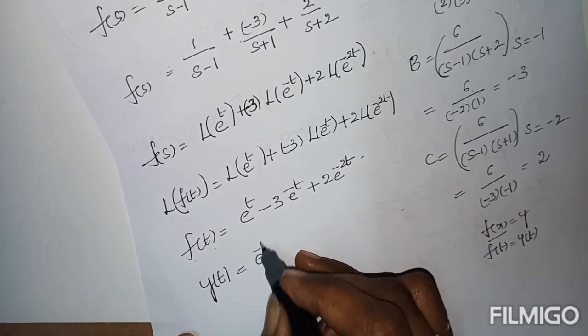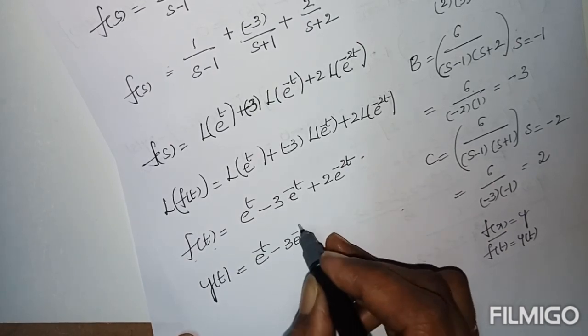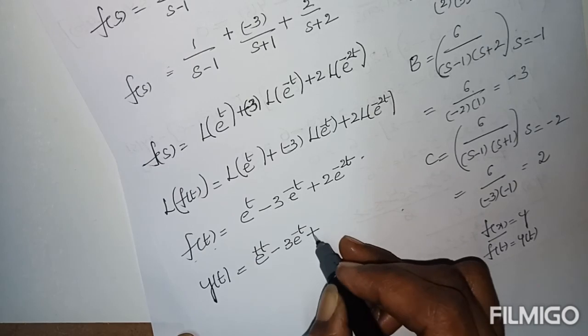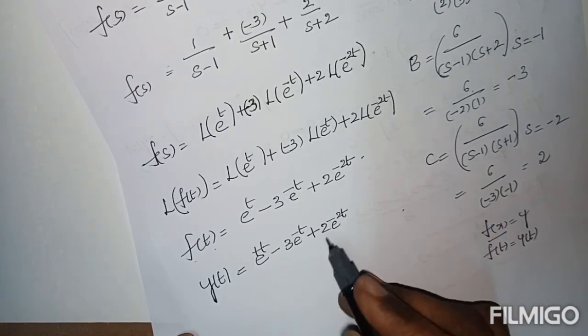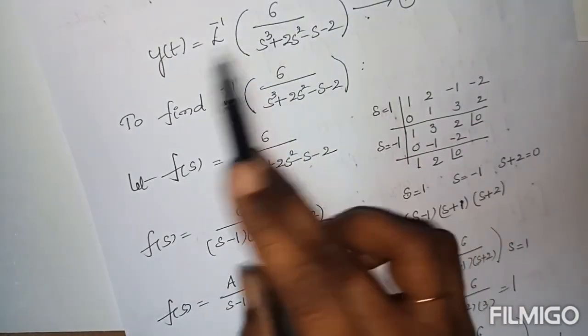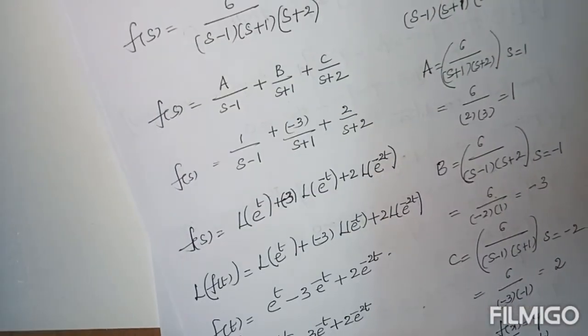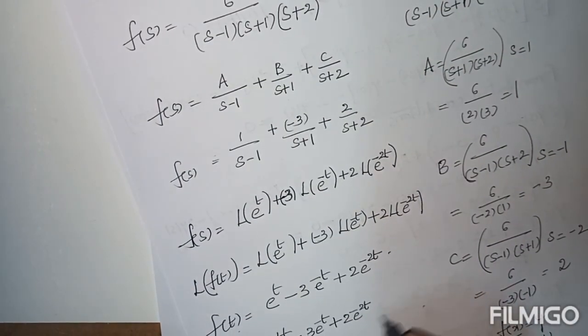Here it is e power t minus 3 e power minus t plus 2 e power minus 2t. Now this is the solution from the first equation. This is called the solution of the given differential equation.